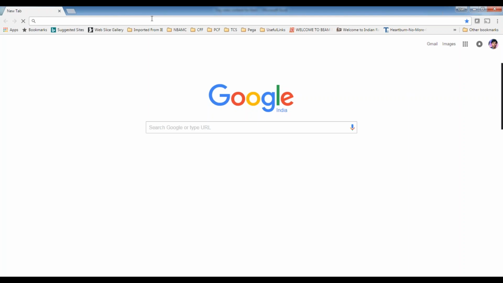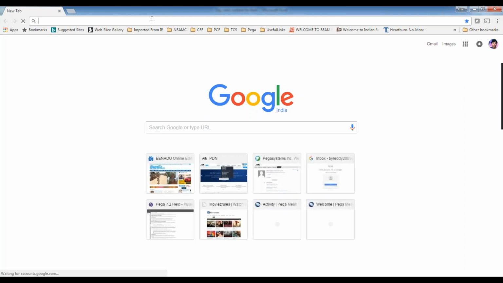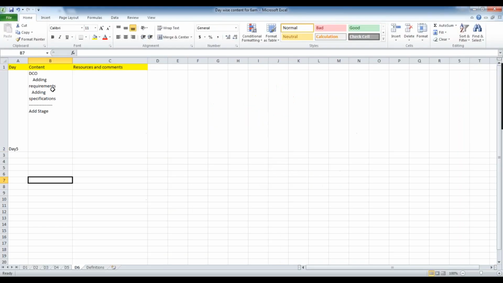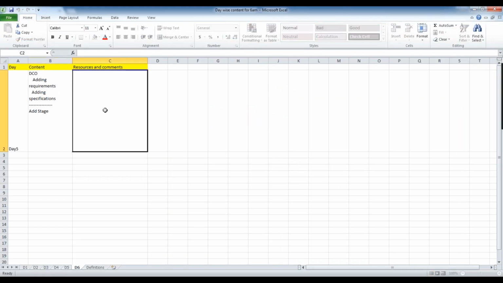Let's say your requirement is very big. The requirement is a business requirement, and a business requirement will be at a very high level, very abstract. You will simply say, I want to do the payment by credit card. So how you are doing it, what you need, what type of credit card you need, that will come out as technical requirements. Here we are referring to business requirements, which will be very high level. By adding specifications, these requirements will be converted into technical requirements. This is nothing but a specification.